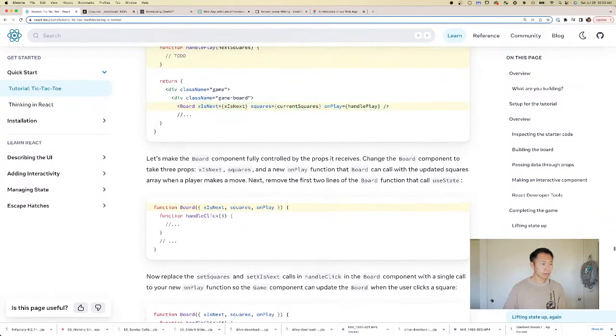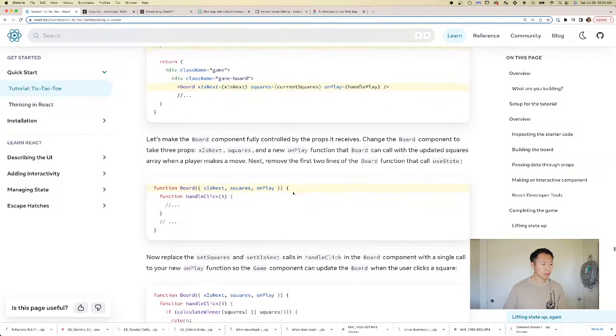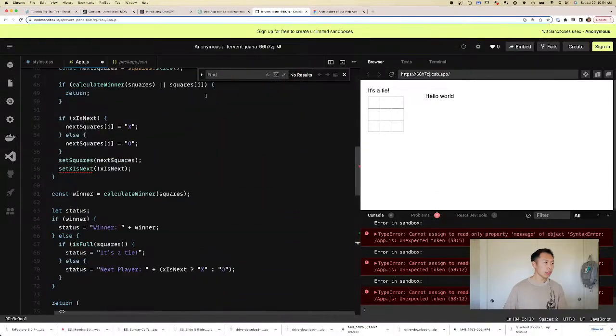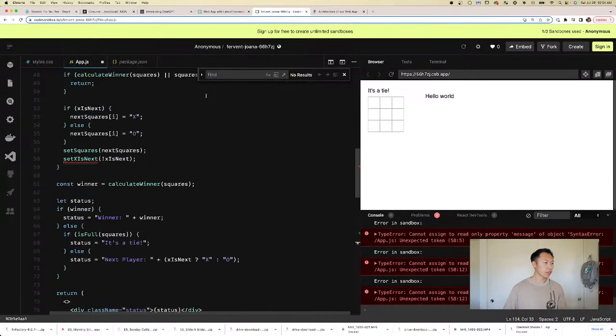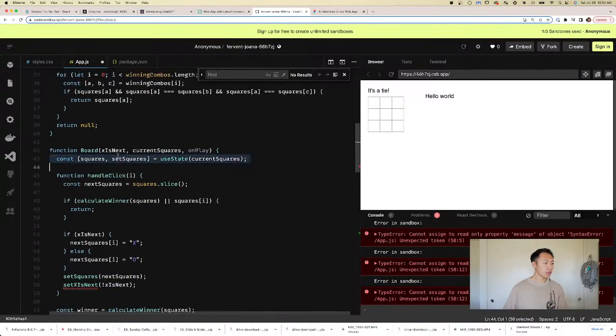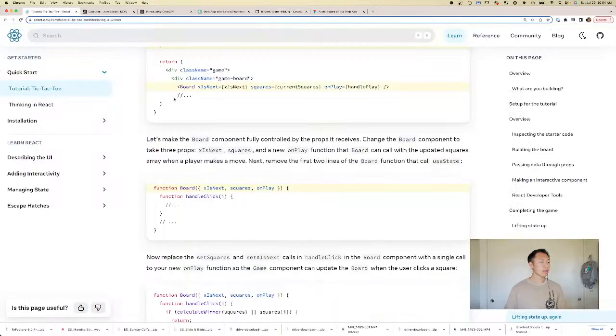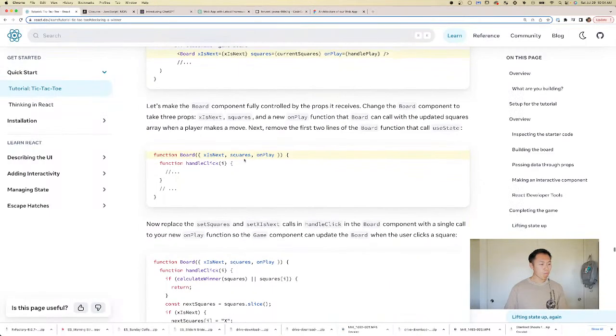Okay, so they were telling us that we don't need these 2. We don't need squares and we don't need x's next.